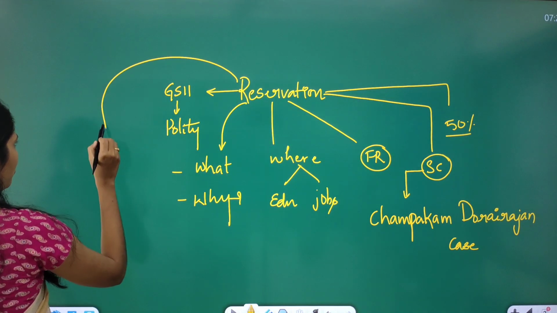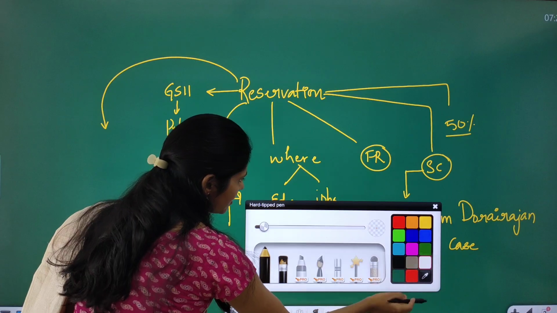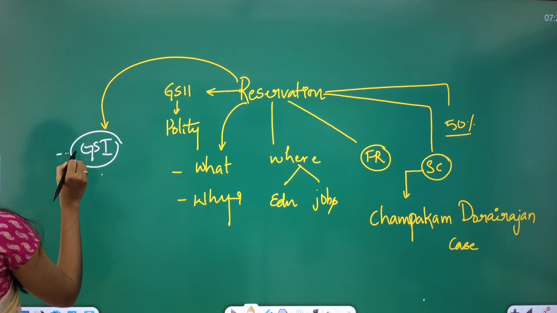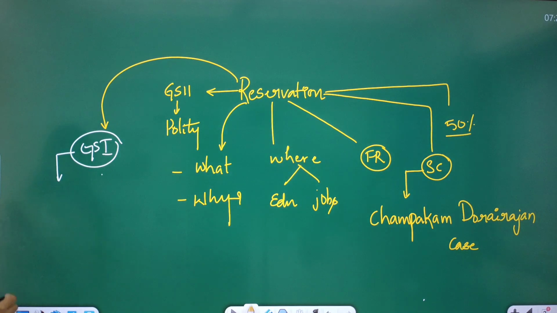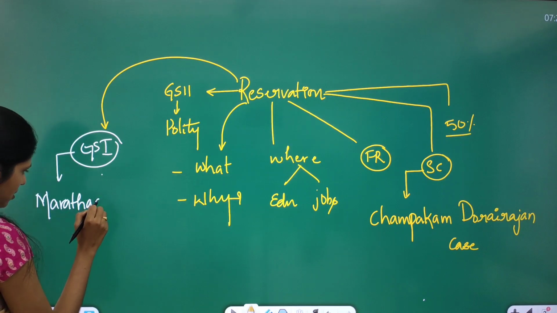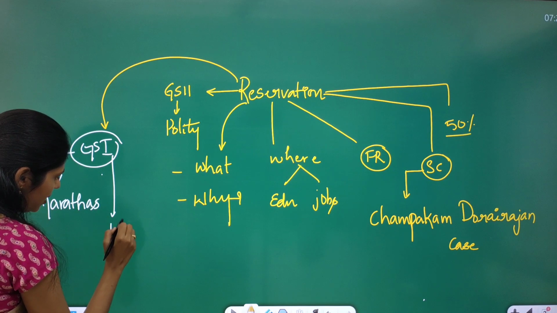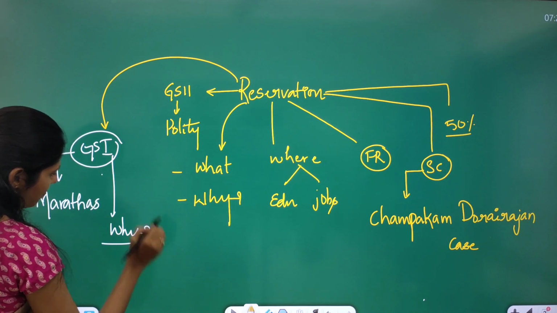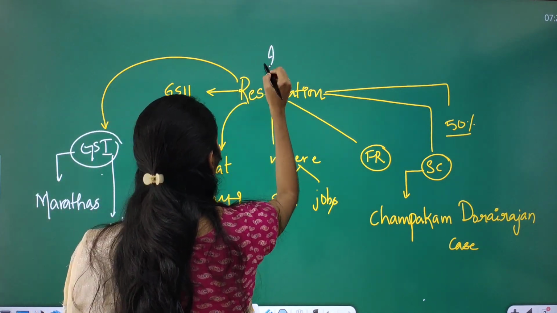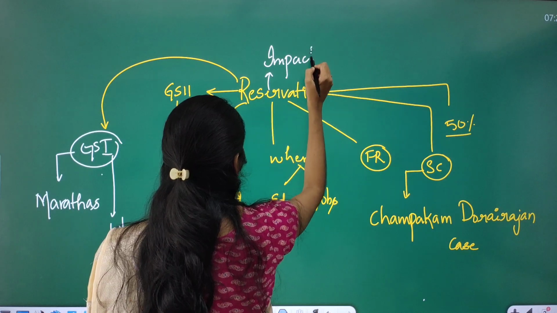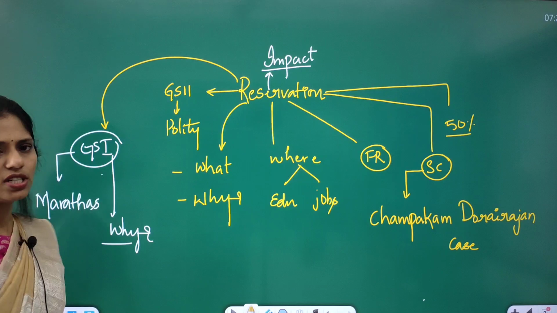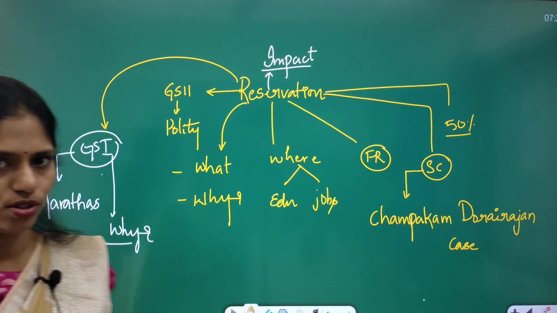And you have to know even some important facts from your GS Paper 1 history point of view. There you have to know some facts regarding who are these Marathas, and you have to see why they need reservation now. And not only this, you have to see what will be the impact of the reservation policy. So all these are the different dimensions that you have to see from this article point of view.